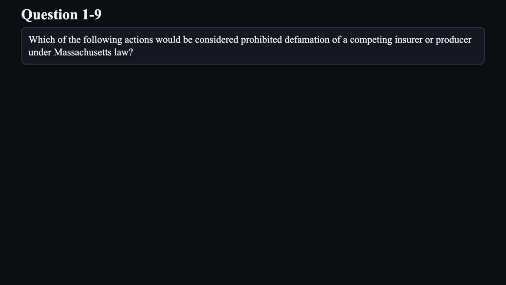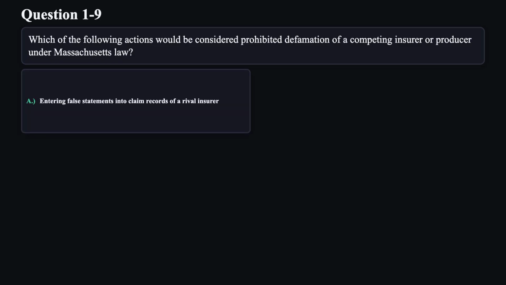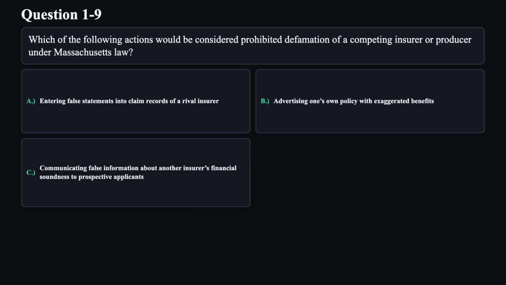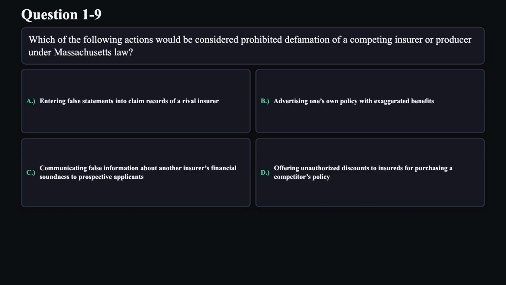Question 9. Which of the following actions would be considered prohibited defamation of a competing insurer or producer under Massachusetts law? A. Entering false statements into claim records of a rival insurer. B. Advertising one's own policy with exaggerated benefits. C. Communicating false information about another insurer's financial soundness to prospective applicants. D. Offering unauthorized discounts to insureds for purchasing a competitor's policy.